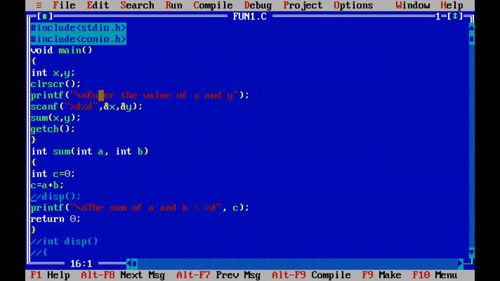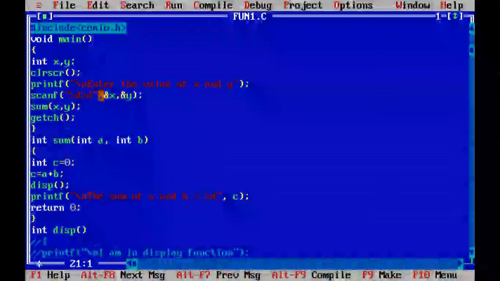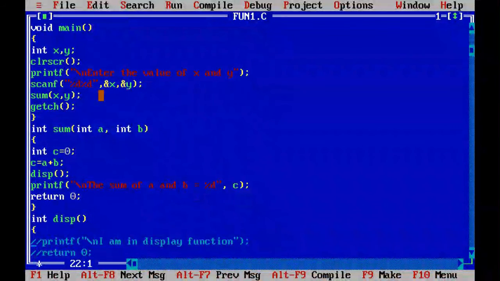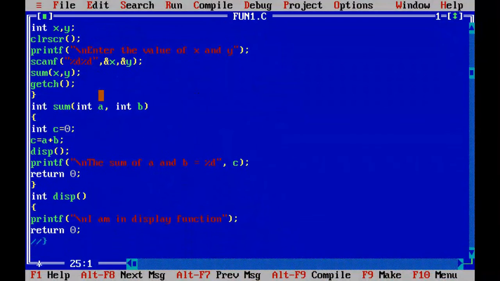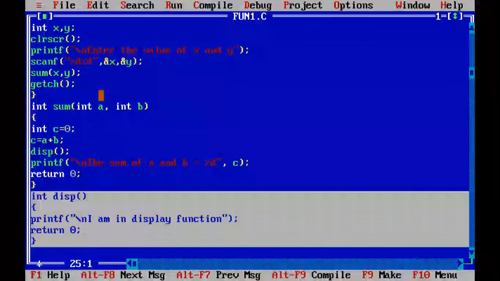Now I want to show you another function I have written here, that is named disp, which is of int type. You can see here the definition of the function disp. This is the definition of the function, and I have just called this function here.